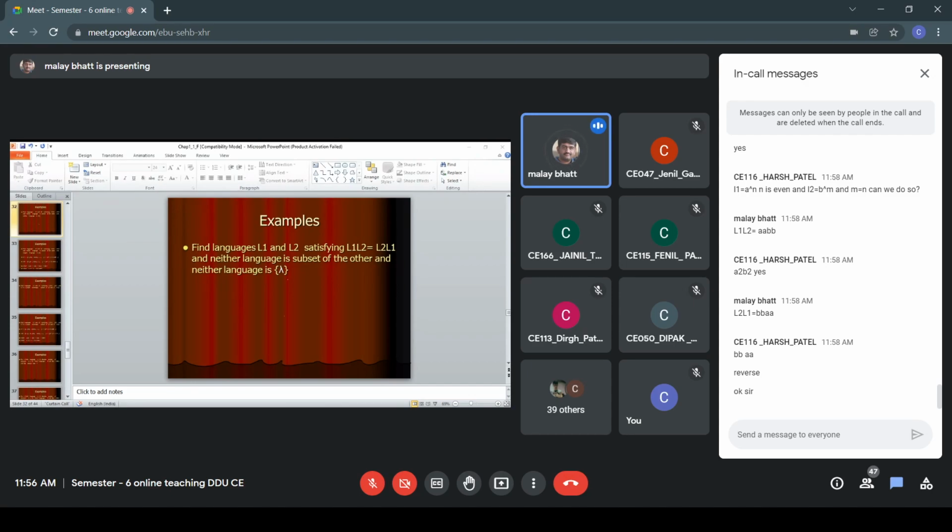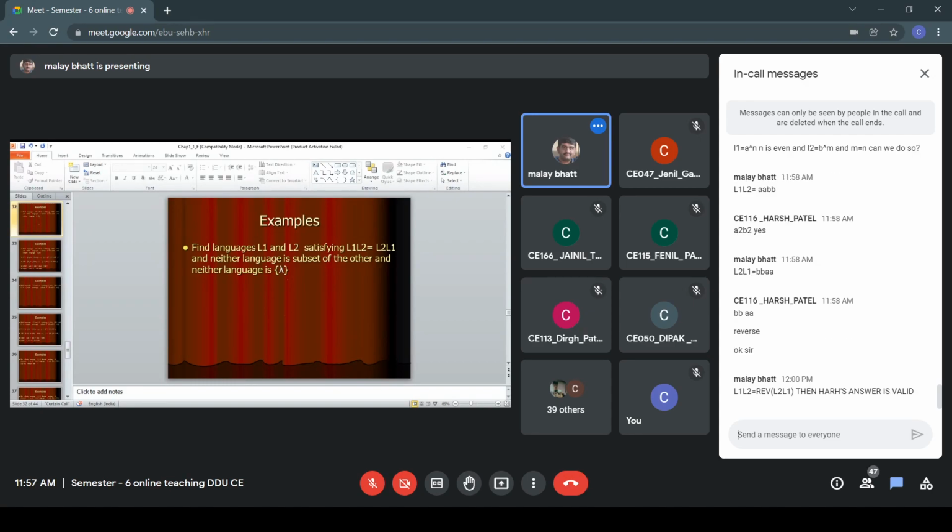So if you have a question like this, L1 L2 is equal to reverse of L2 L1, then her answer is valid, because it will always generate this kind of pattern. I hope, Harsh, it is clear now.